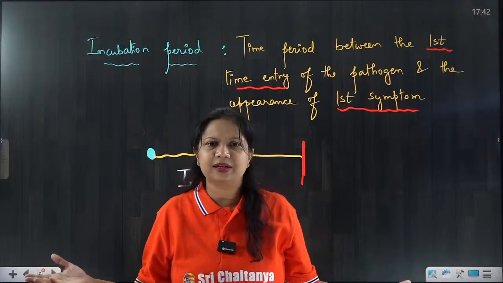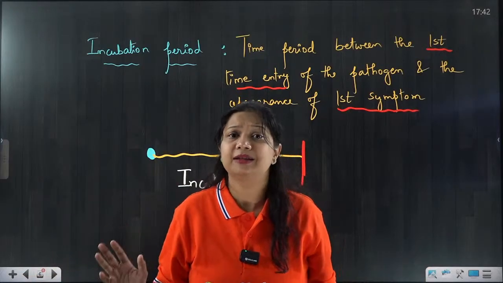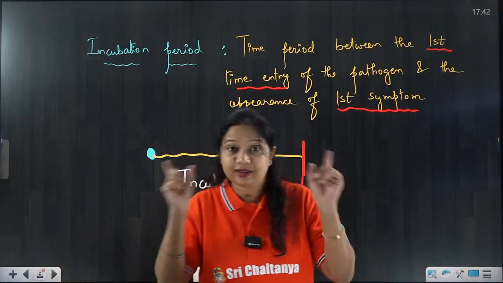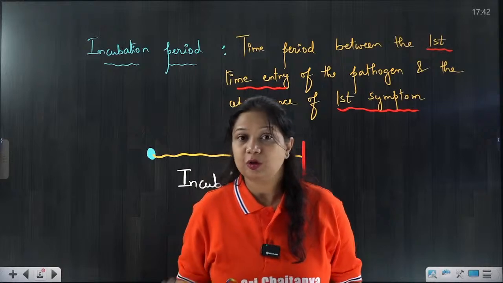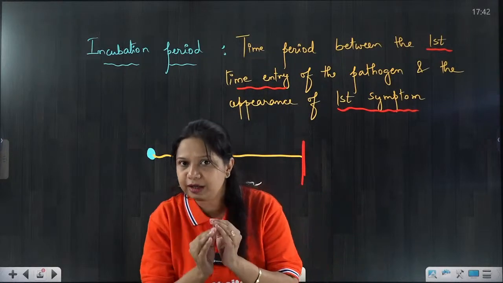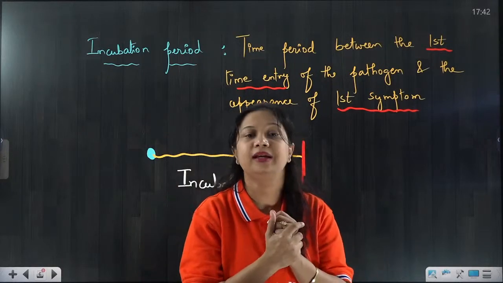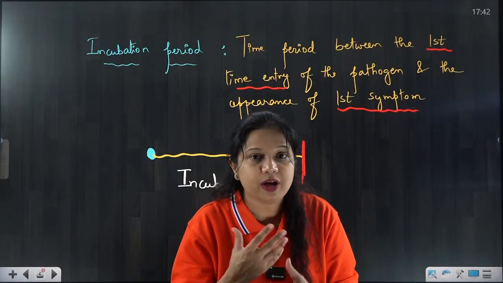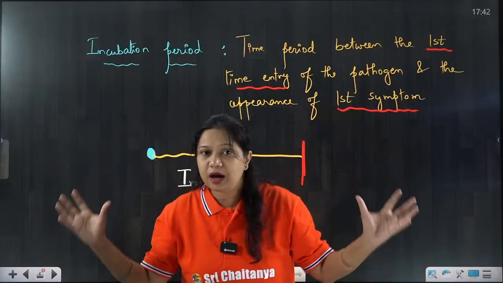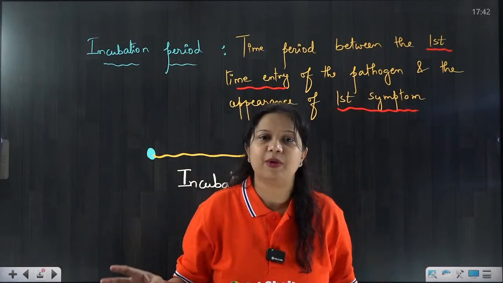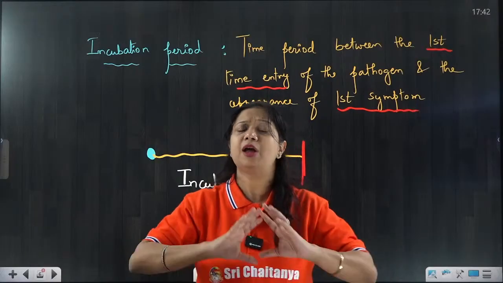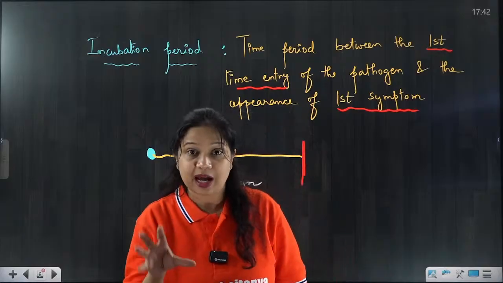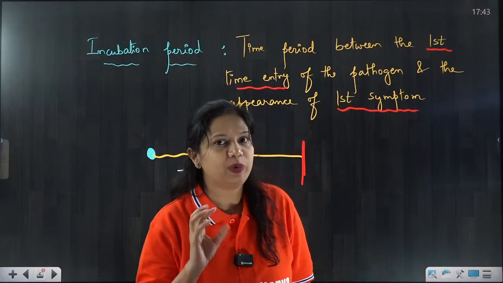Our body will think there is nothing much, because the plasmodium is in the hidden form, and when the body is in a relaxed state, at that time it will attack. So till then it will stay hidden inside organs like the liver or some other structures also, and inside the liver it will keep on multiplying. When it is large in number, only then it will come out into the circulation and attack in a massive form, causing the disease. So that is why we get the incubation period.